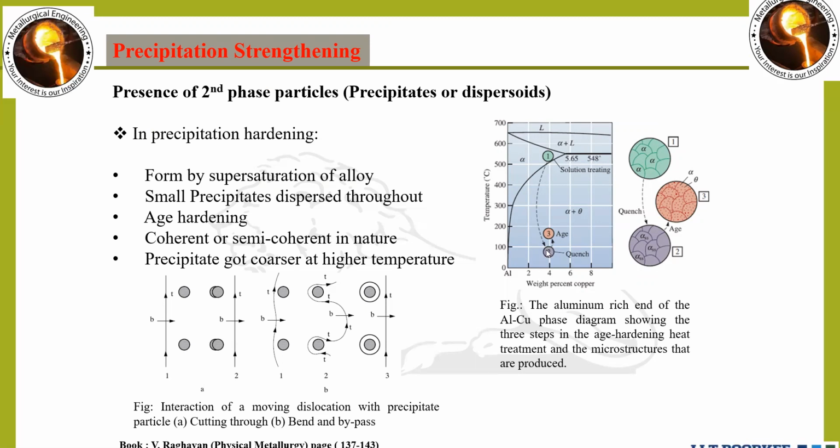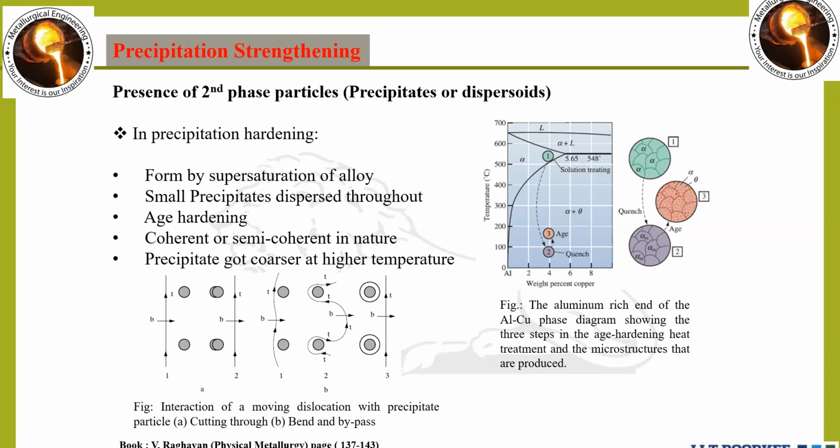Point 2 is unstable, and we make it stable, or you can say it is metastable, and the third point is stable, and at the third point precipitate formation occurs in the metal matrix. So the concept is clear.